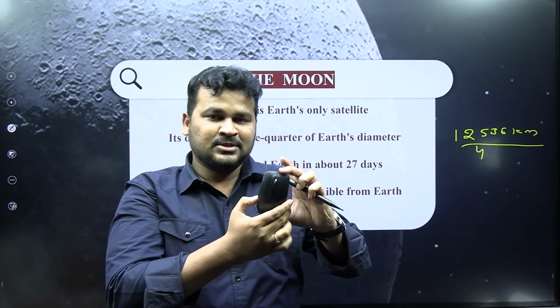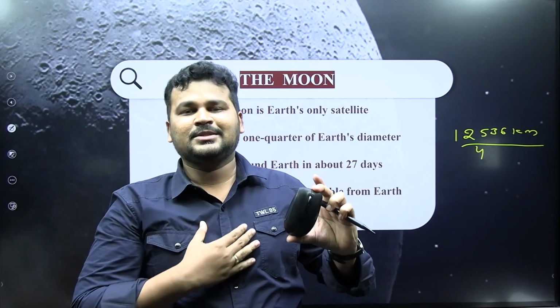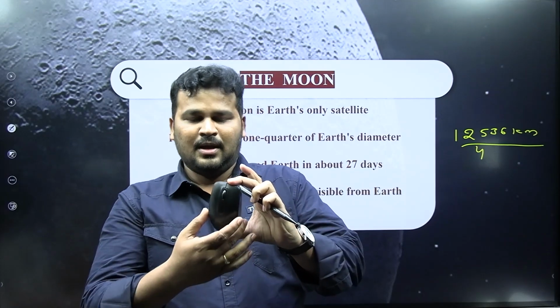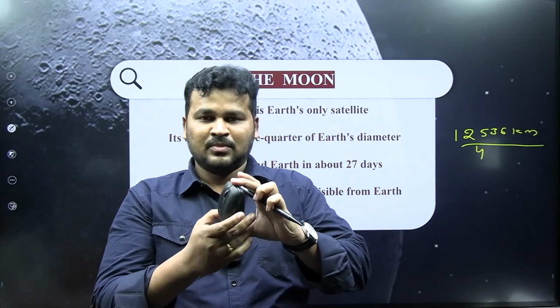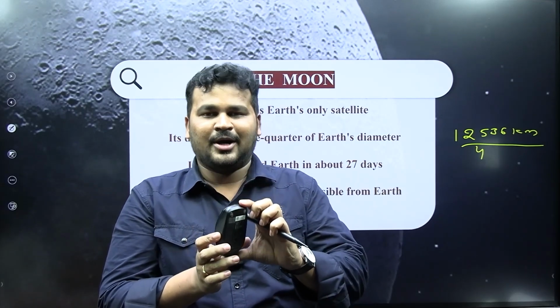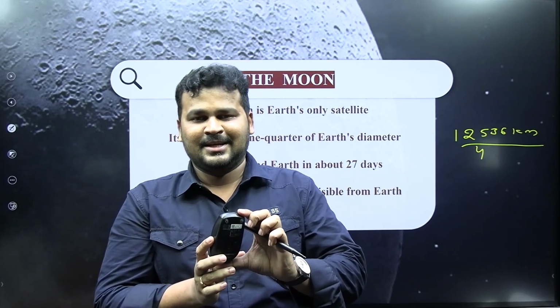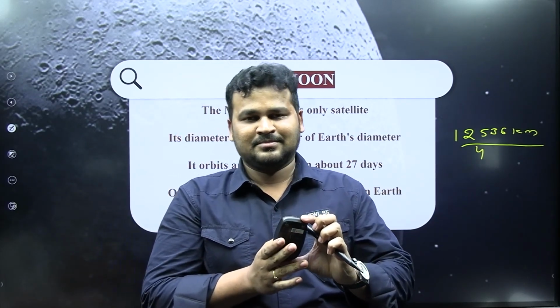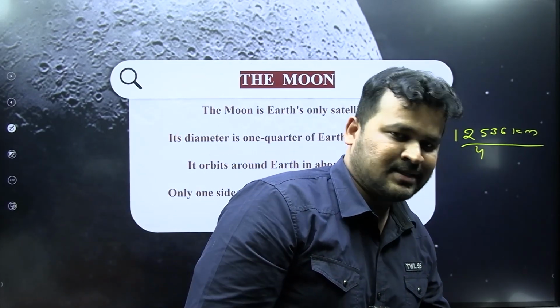But you cannot see the other face because it's not visible here. And if you want to see this part of the moon, what you have to do? You have to wait for some more time. Then only you can see another part of the moon. That's the thing.